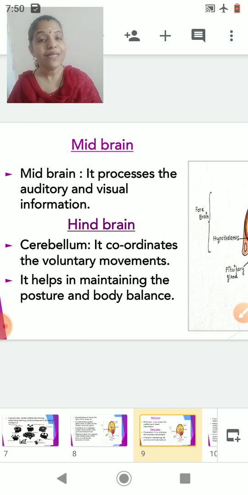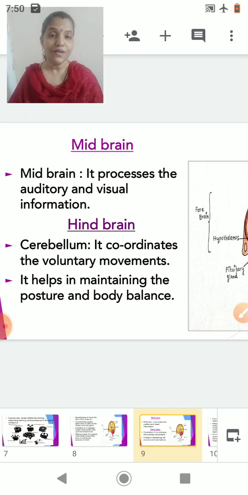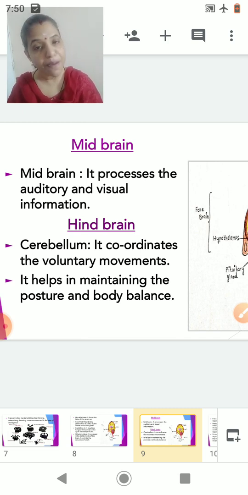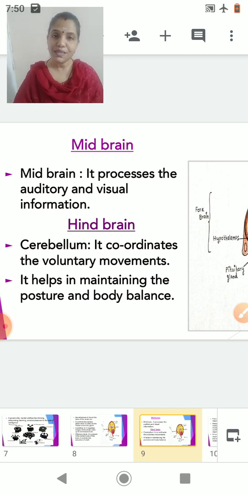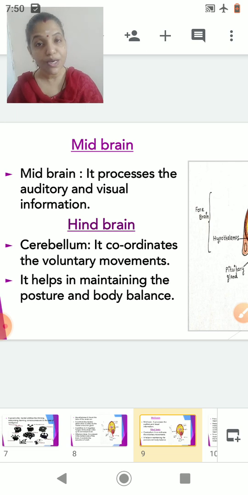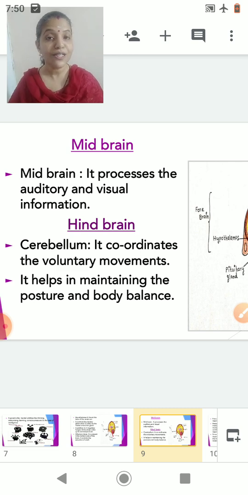Now cerebellum is the second largest part of the brain. The first largest part of the brain was cerebrum. Now the second largest part of the brain is the cerebellum. Now cerebellum, it coordinates the voluntary movements. I hope all of you remember what are the voluntary movements. As I told in the previous session, the voluntary movements are the movements which are under the control of our will. You call it as voluntary movements. Okay. Now it helps in maintaining posture and body balance.